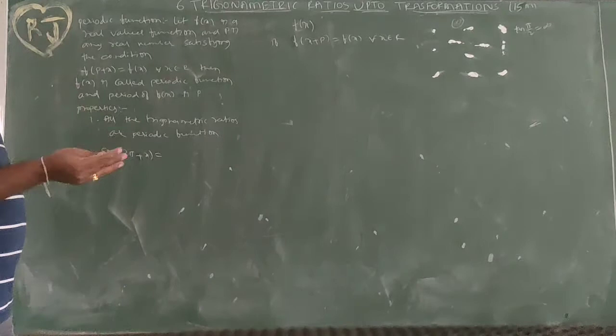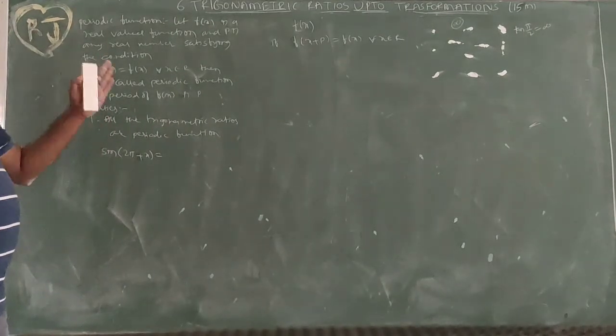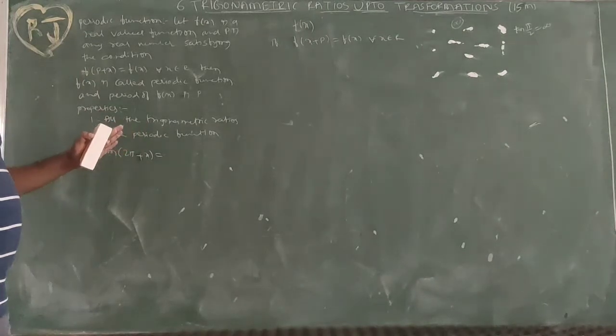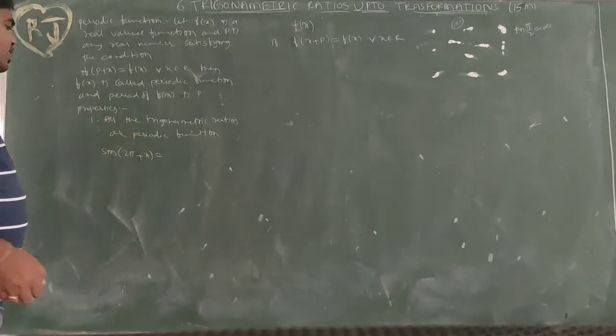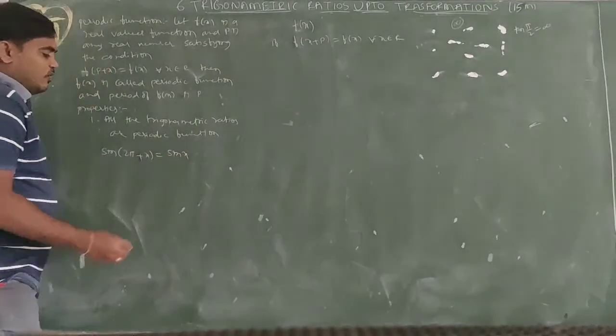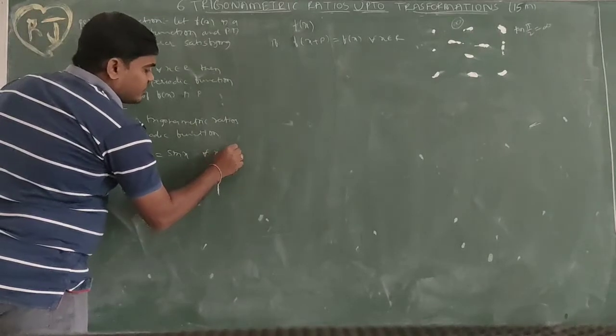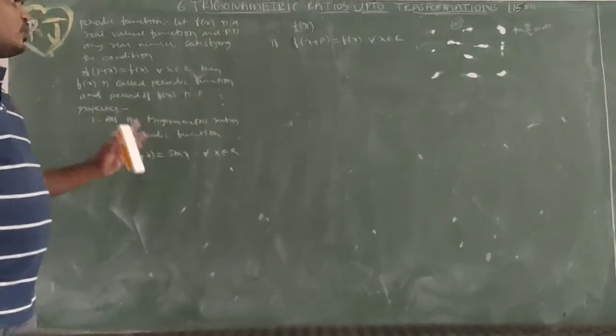A cycle will be completed, and the same values will be repeated. Then it is called a periodic function. So if I take sin of 2 pi plus x, where 2 pi is equal to 0, it will be sin x. For all x belonging to R, whatever x value you take, sin of 2 pi plus x will be equal to sin x. So the period of sin x is 2 pi.